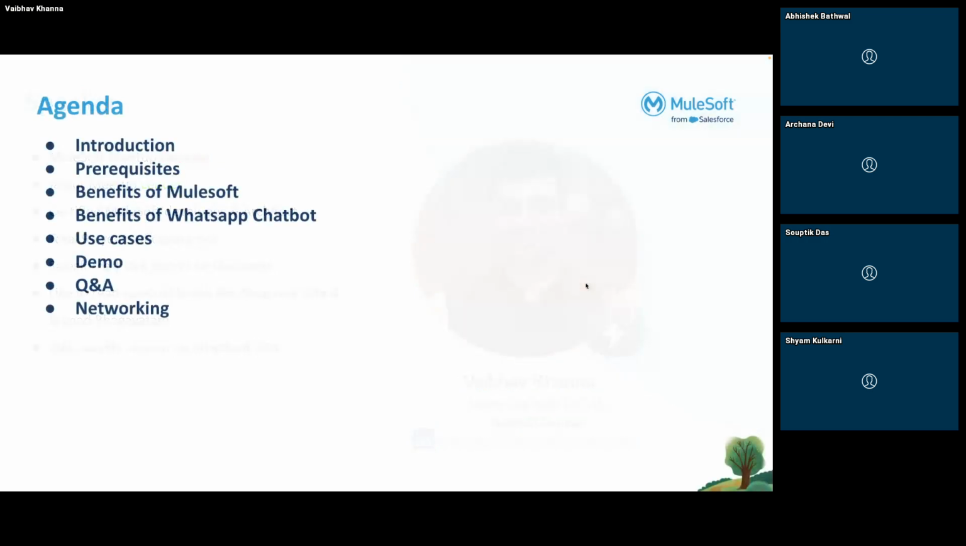Moving ahead, this is today's agenda. We will be introducing what we are presenting today, and I will brief you about that. What are the prerequisites to implement the solution? What are the benefits of MuleSoft? Benefits of the WhatsApp ChatGPT bot? What are the use cases which we can do using this implementation? Then we will have the demo, Q&A, and at the last we will have networking.